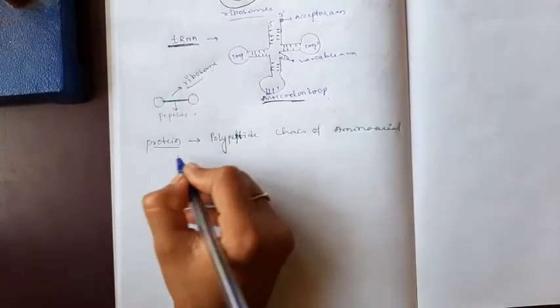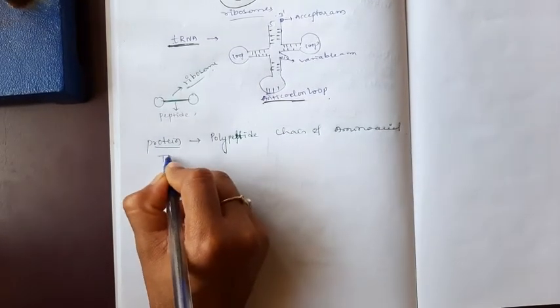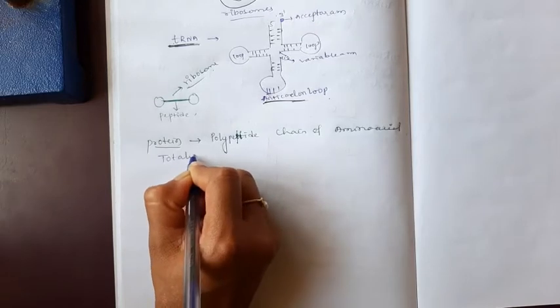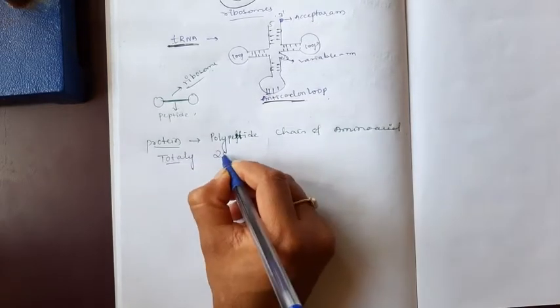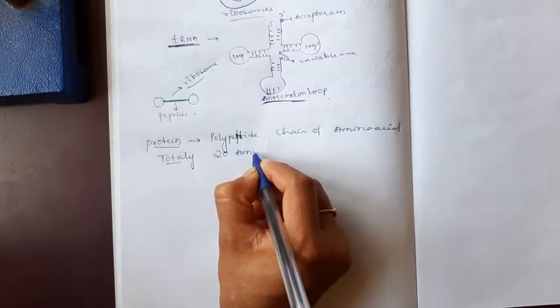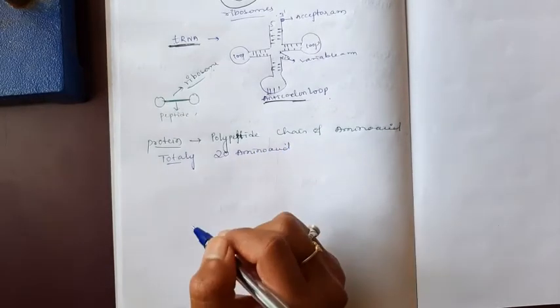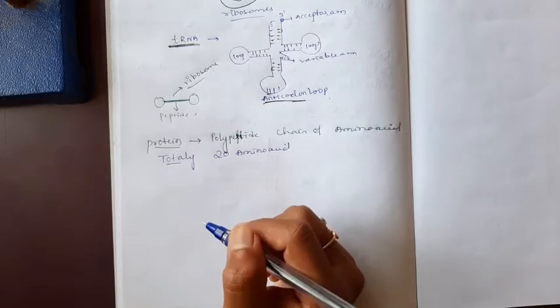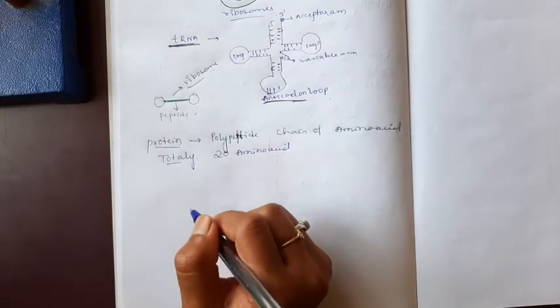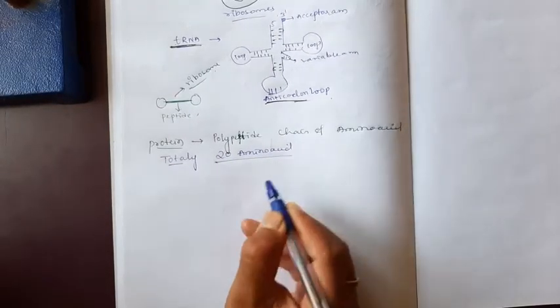Suppose there are totally 20 amino acids. 20 amino acids are present in nature which are very necessary for protein synthesis. 20 amino acids help in protein synthesis.